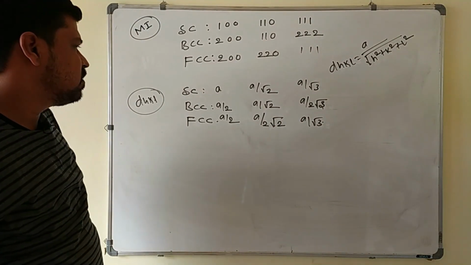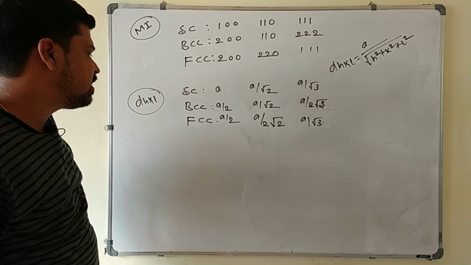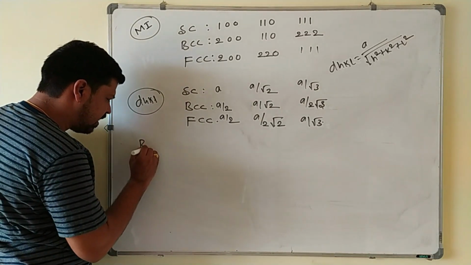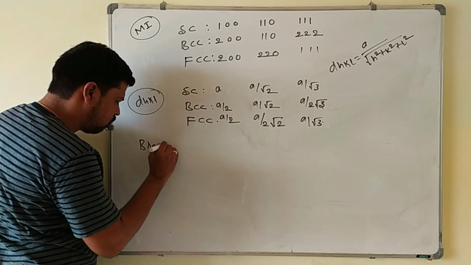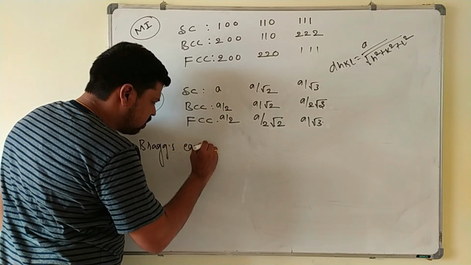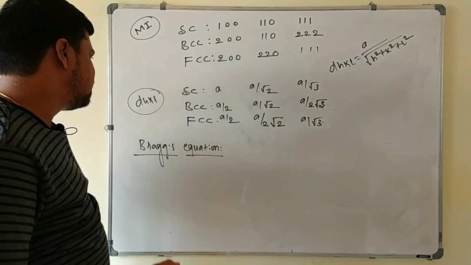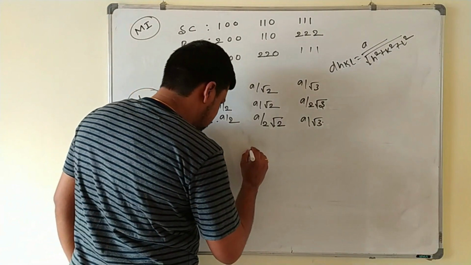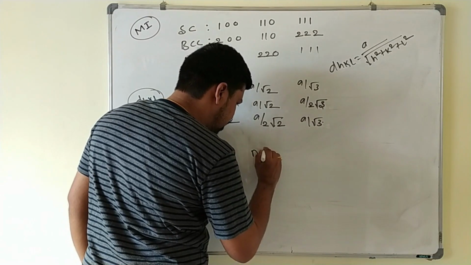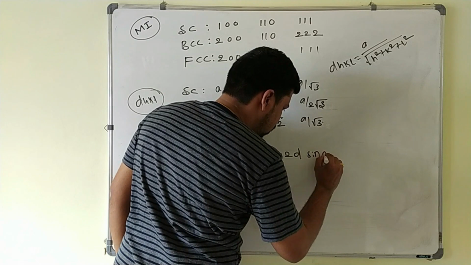Okay. So the next point is you can calculate the interplanar distance by using the Bragg's equation also. That is the equation n lambda is equal to 2d sin theta.